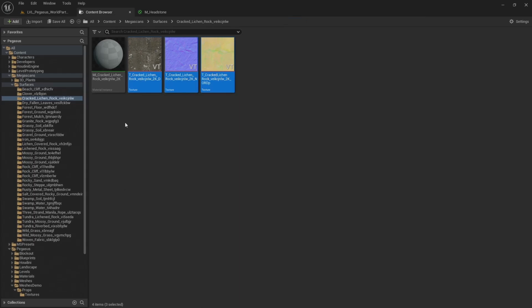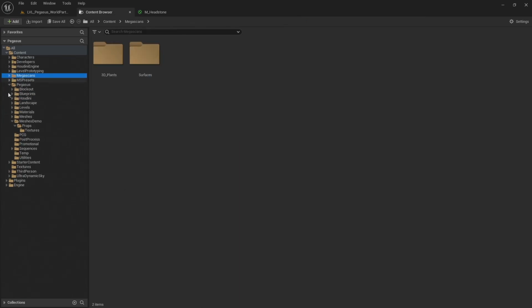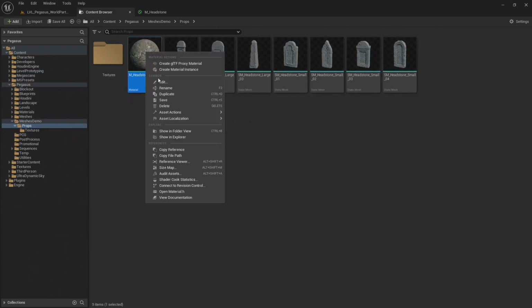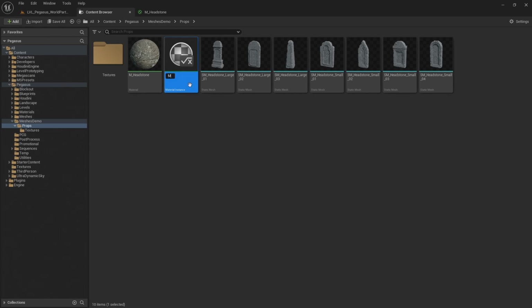Come back over to the content browser, and I'm going to come back to my material, right click, and create material instance. I'm going to call this MI for material instance, headstone underscore large 01.